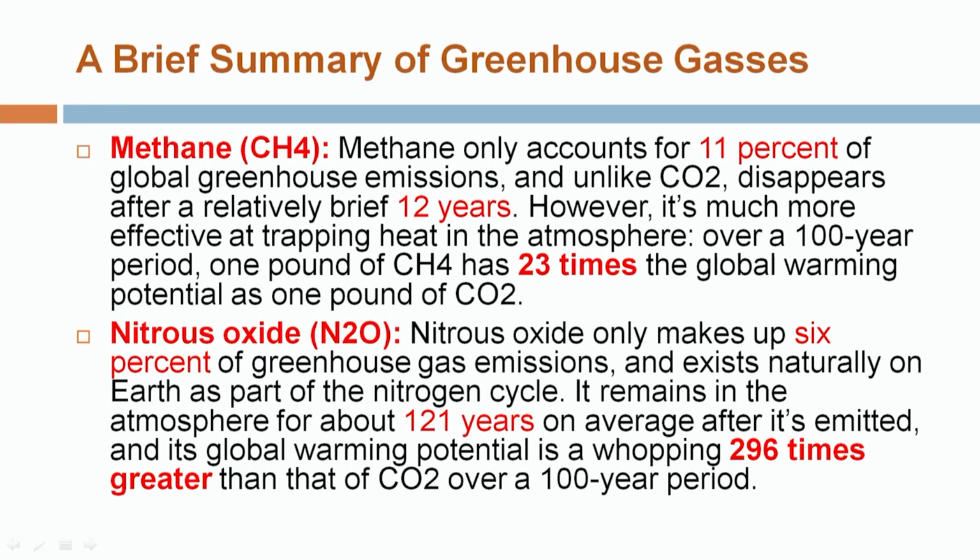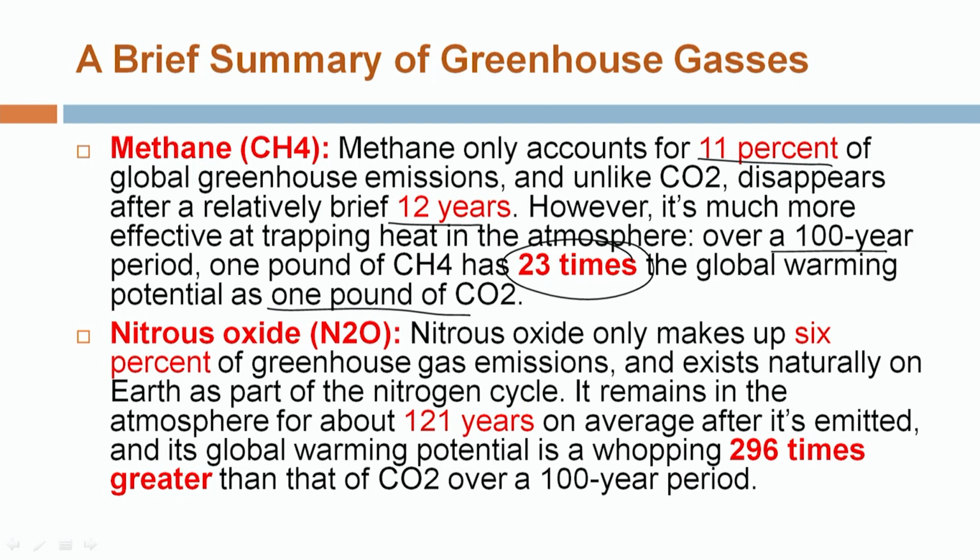The next important greenhouse gas is methane. Methane accounts for about 11% of the global greenhouse gases. Unlike carbon dioxide, its half-life is very short, only 12 years. However, it is much more effective in trapping heat in comparison to carbon dioxide over a period of 100 years. One pound of methane is 23 times more potent for causing global warming compared to one pound of carbon dioxide.